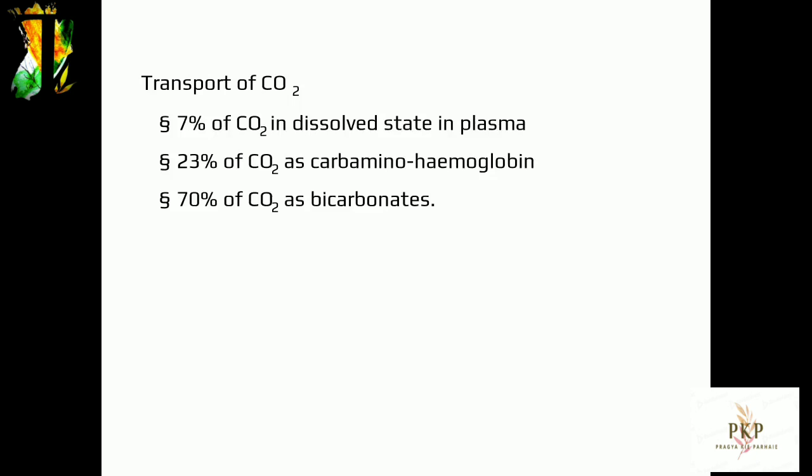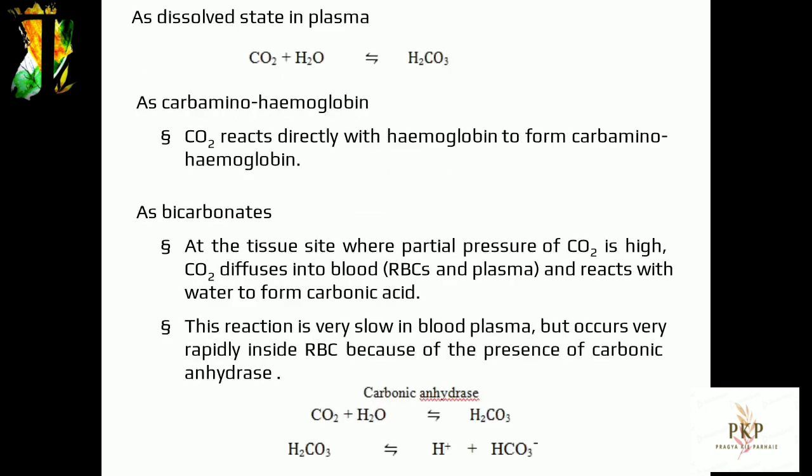Chloride shift. Most of the bicarbonates, HCO3-, formed inside RBC diffuse out into the blood plasma along a concentration gradient. To balance ionic concentration, Cl- diffuses from plasma into the RBCs. This shifting of chloride ions and bicarbonates between plasma and RBC is called chloride shift.